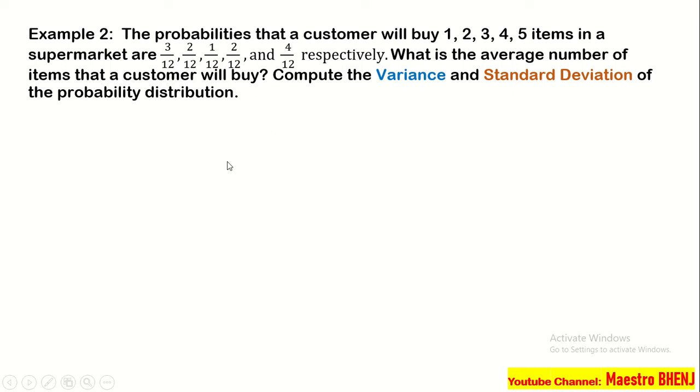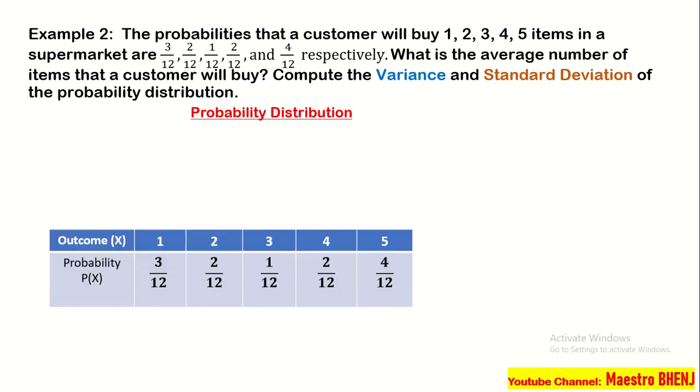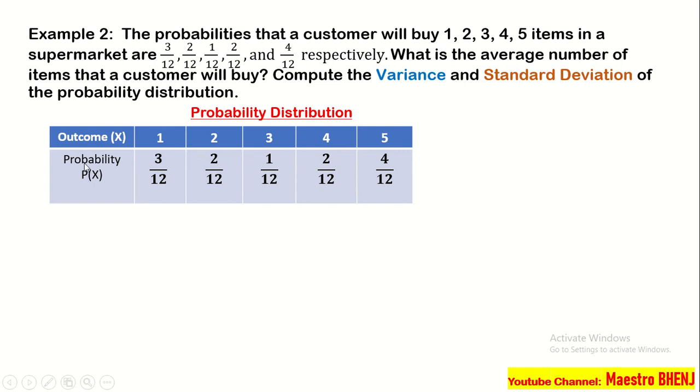Kanina, sa example number 1, ang kinumpute lang natin ay mean. Pero dito sa ating example number 2, we are about to compute the mean, the variance, and standard deviation. So, unahin muna natin yung mean. So, we have the probability distribution. So, ito yung mga x sub 1, x sub 2, x sub 3, x sub 4, x sub 5 natin sa formula. So, we have the outcome x dun sa itaas at yung probability niya which is 3 over 12, 2 over 12, 1 over 12, 2 over 12, and 4 over 12. So, these are the probability distribution.